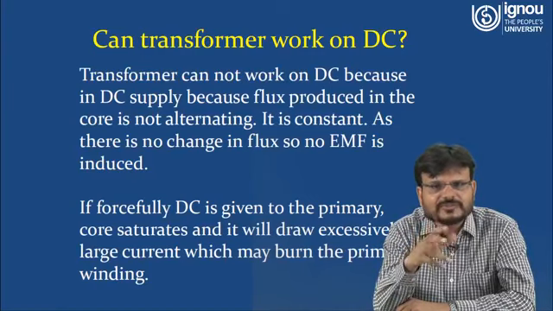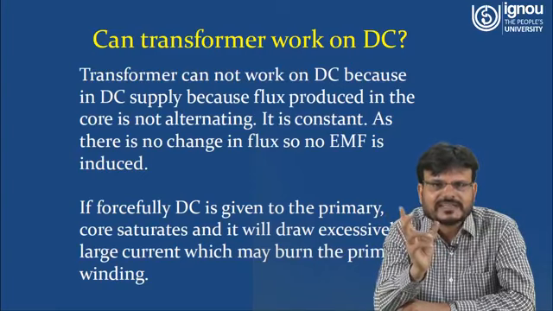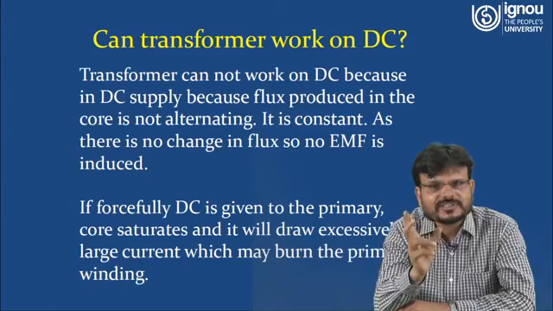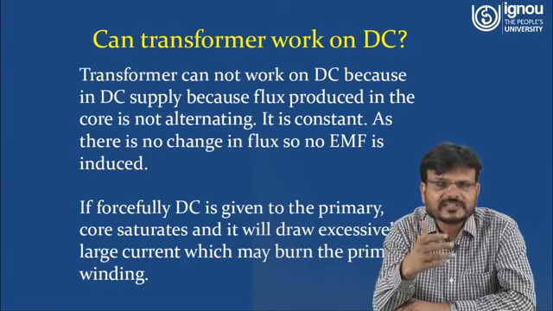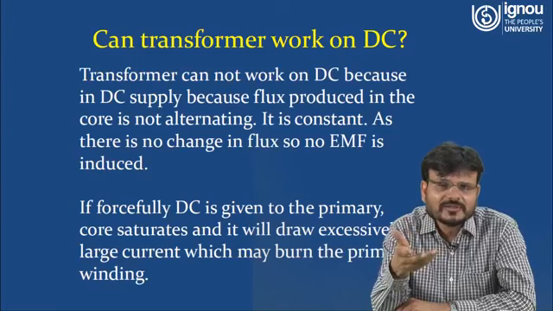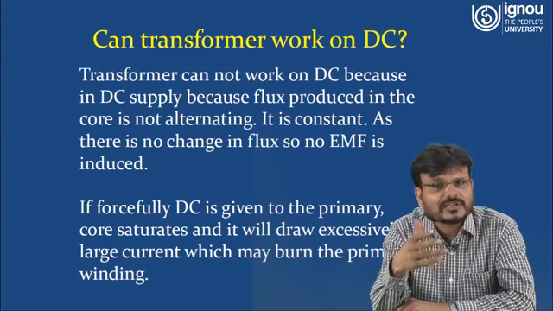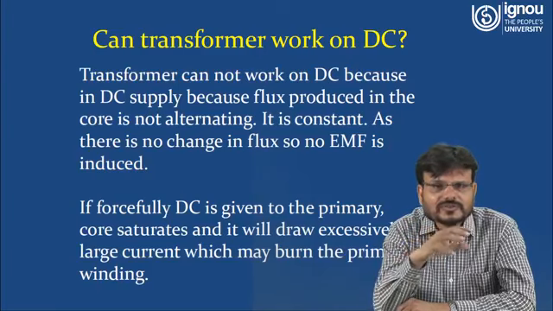So in case of DC, because E1 is 0, this V1 minus E1 is very high. If this V1 minus E1 is very high, that means current is very high. That means a huge amount of current will flow through the coil of the transformer. So a huge amount of current will flow. That means I square R losses will be very, very high. So the coil of this transformer will be damaged.